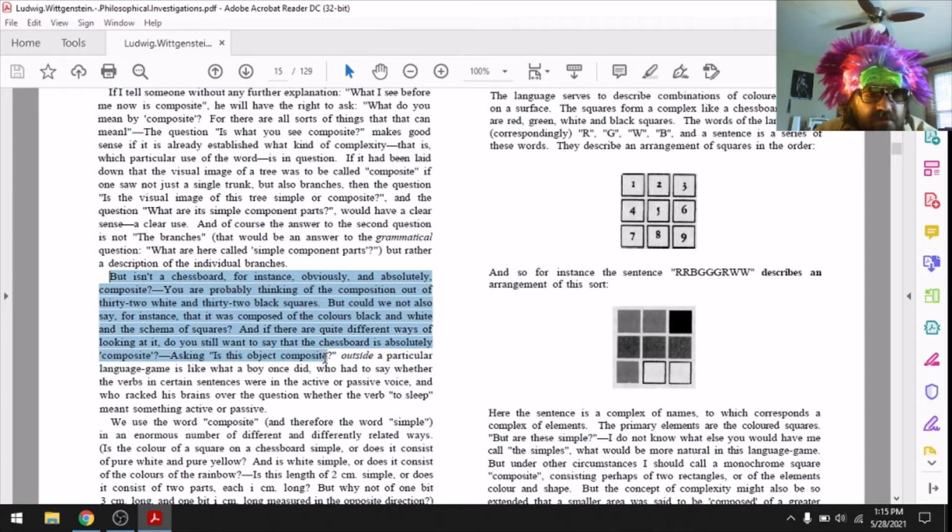Asking, is this object composite outside a particular language game, is like asking what a boy once did, who had to say whether the verbs in certain sentences were in the active or passive voice, and who racked his brains over the question whether the verb to sleep meant something active or passive.